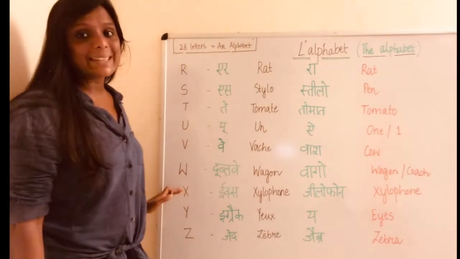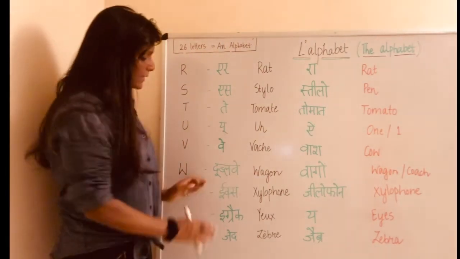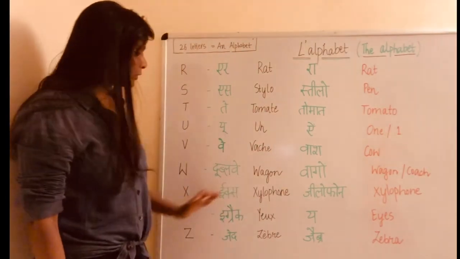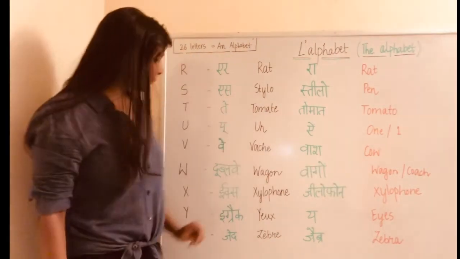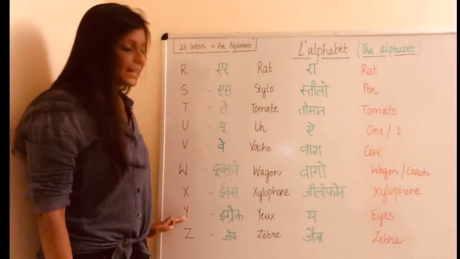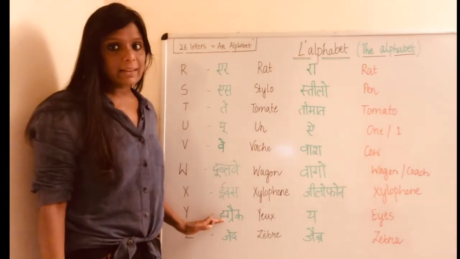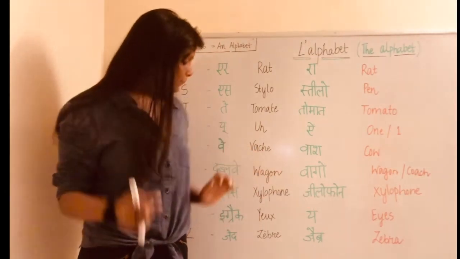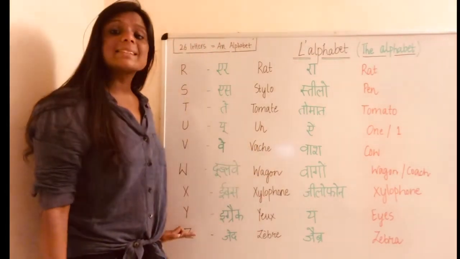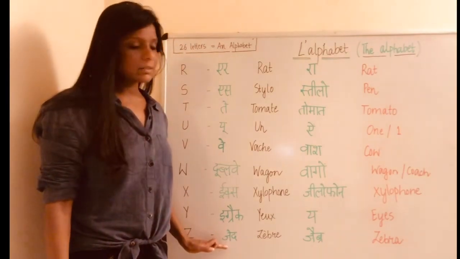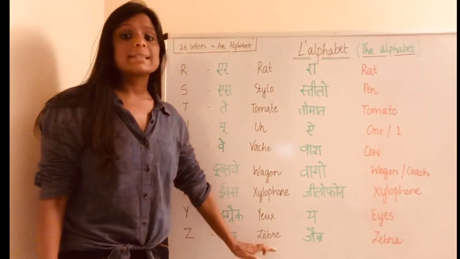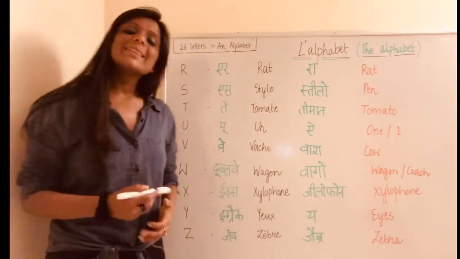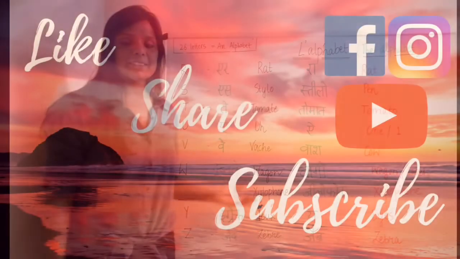Then we come to the next letter X. We pronounce it as xylophone, which means xylophone in English. Then we have the letter Y. The word is yeux, which means eyes. Then the last letter is Z, which is zebra, which means a zebra. So I hope you liked the video.